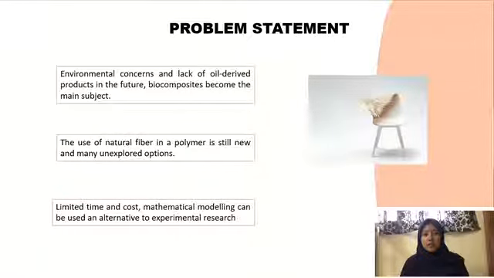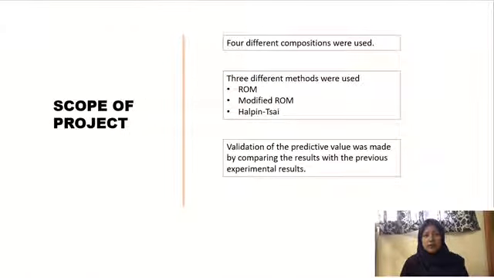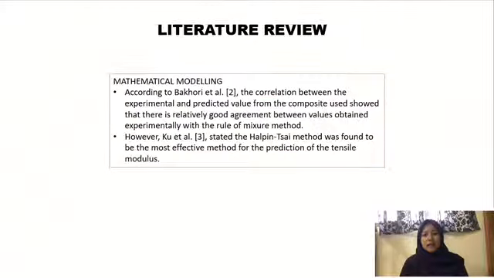There are two objectives for this project. The first one is to predict the tensile properties of PP lalang grass fiber, and to validate the predictive values with the previous experimental result. The scope of project include three categories. Next is the literature review about the mathematical modeling.